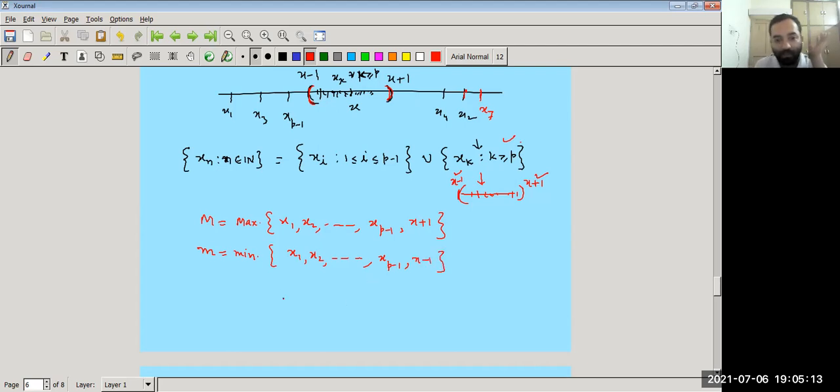Now we can say all the terms of our sequence xn lie between small m and capital M for all n in N. So in this way we can conclude that the sequence xn is a bounded sequence.